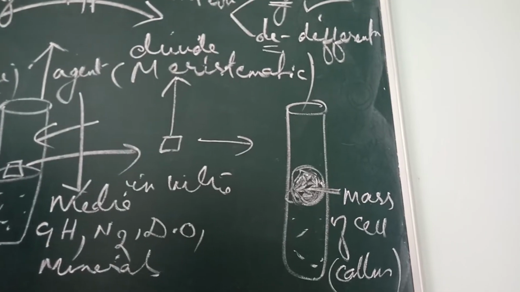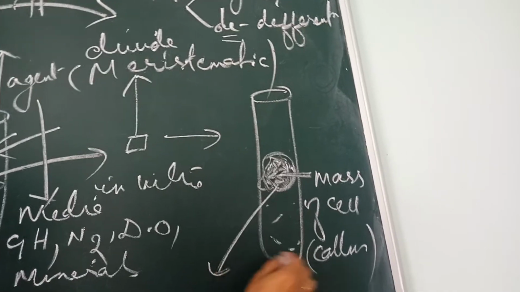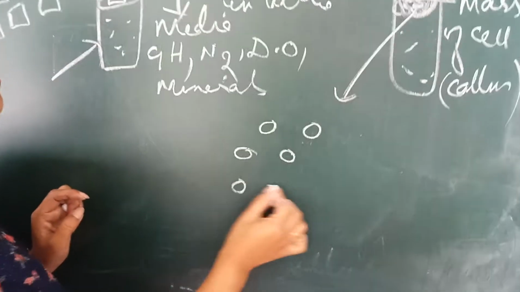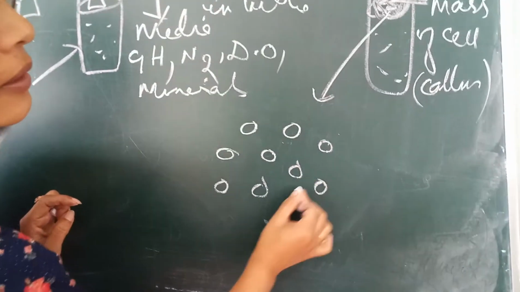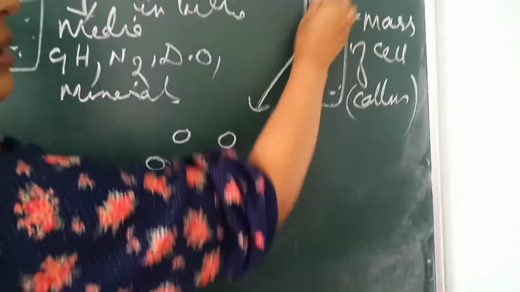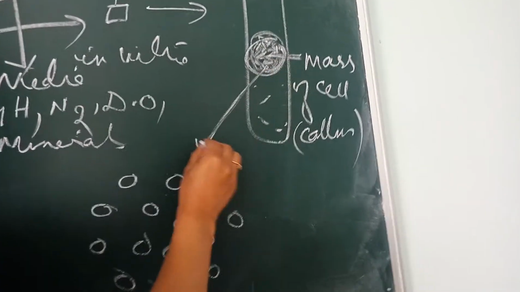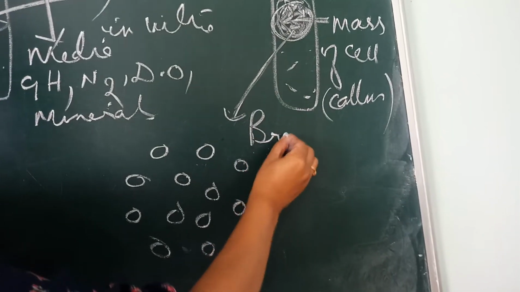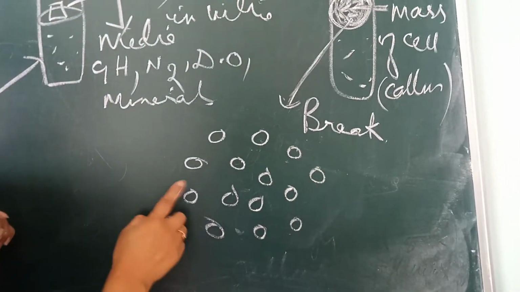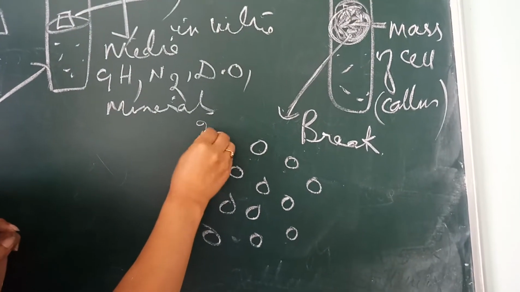Then why do we say dedifferentiation? Because when you take this callus, a mass of cells, and break it into tiny individual cells, you will get thousands of individual cells.